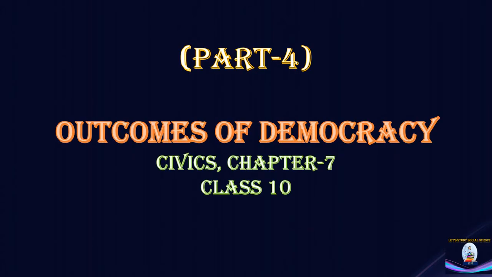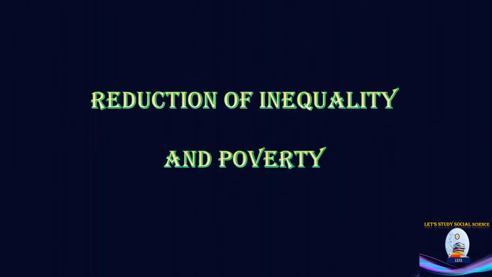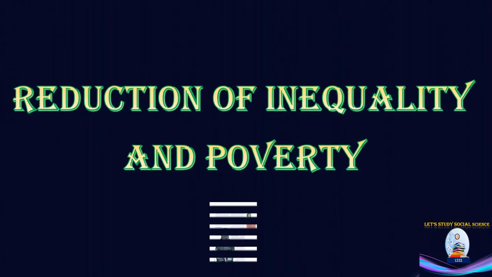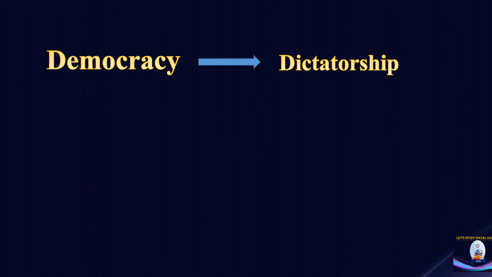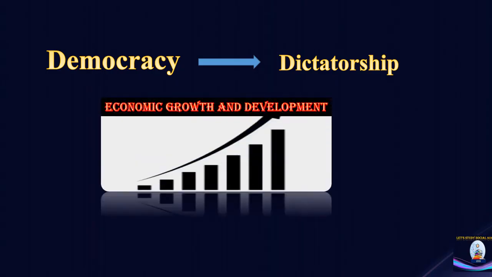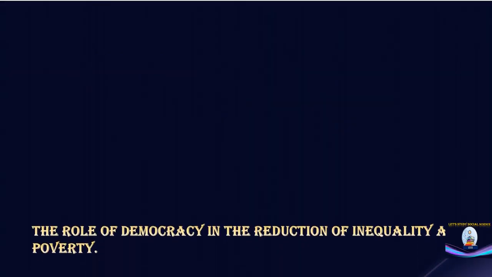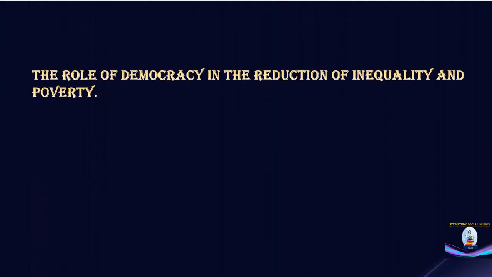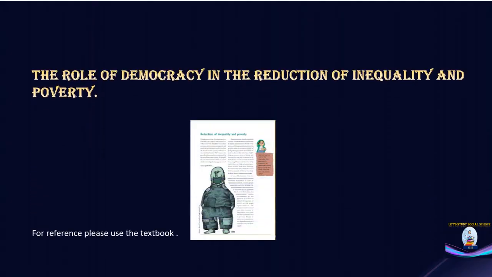This is the fourth video lecture of the seventh chapter of Civics, Outcomes of Democracy, for class 10th. And the topic is reduction of inequality and poverty. In the last video lecture, we compared democracy with dictatorship in terms of economic growth and development. In this video, we will examine the role of democracy in the reduction of inequality and poverty.